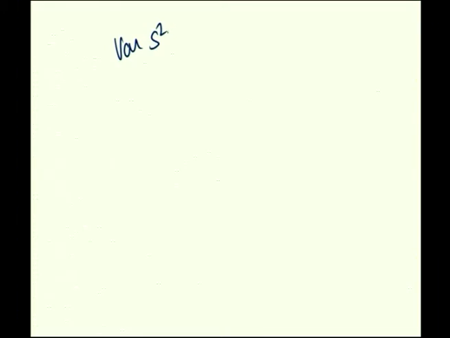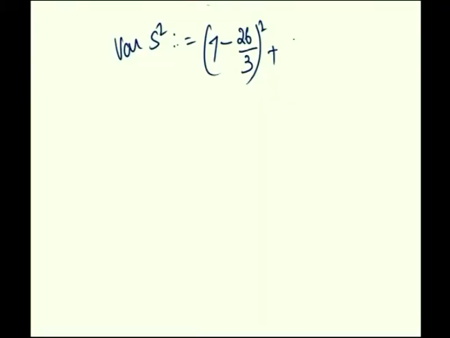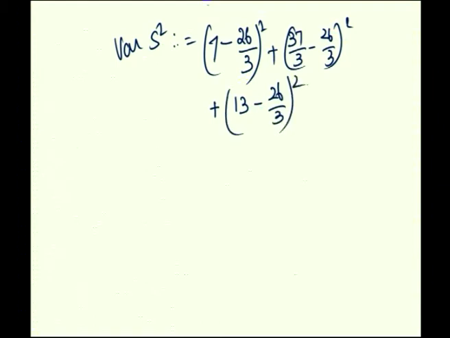Variance of S square: each value is subtracted with 26 by 3, whole square. Each value of the sample variance is subtracted with its corresponding mean. The corresponding mean is 26 by 3, and the first value is 7 minus 26 by 3 whole square. The next value is 37 by 3 minus 26 by 3 whole square. The next value is 13 minus 26 by 3 whole square, plus the next value, 7 by 3 minus 26 by 3 whole square.